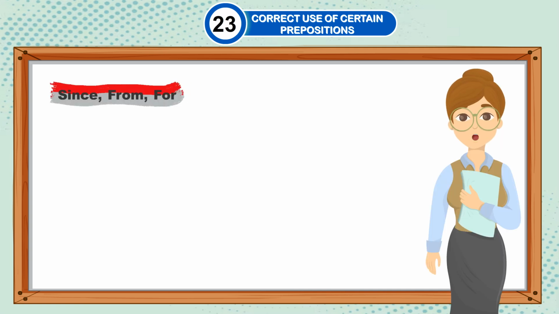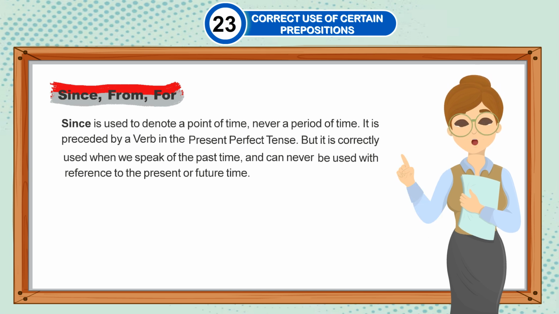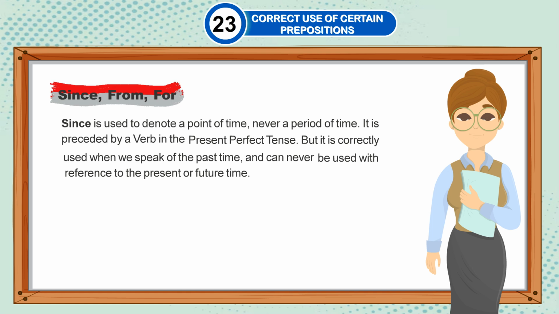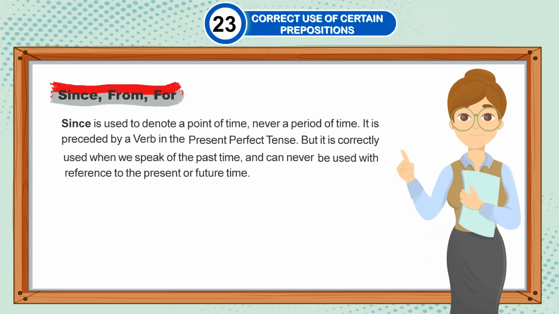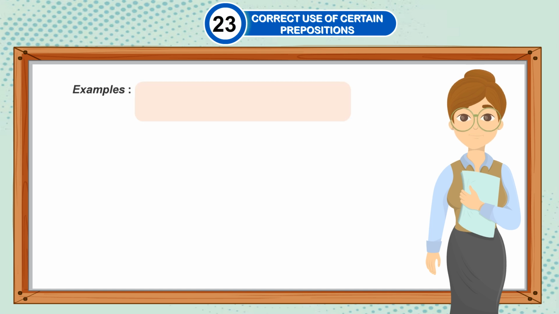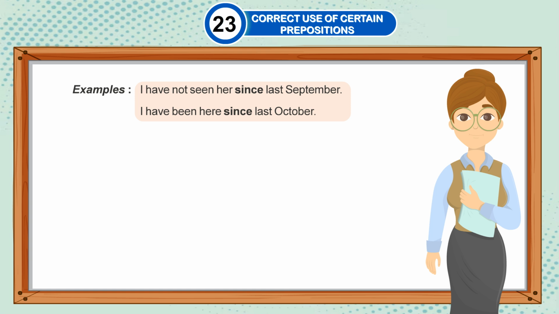Since, from, for. Since is used to denote a point of time, never a period of time. It is preceded by a verb in the present perfect tense, but it is correctly used when we speak of the past time and can never be used with reference to the present or future time. Examples: I have not seen her since last September. I have been here since last October.